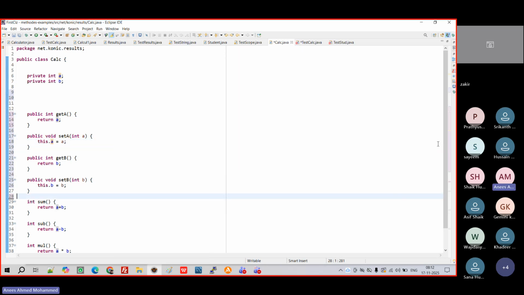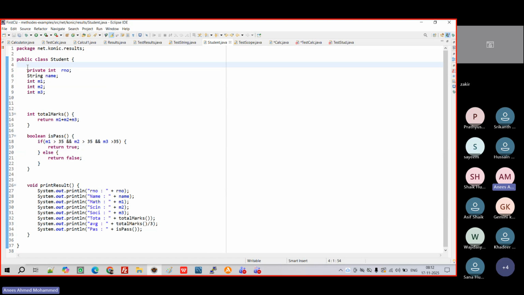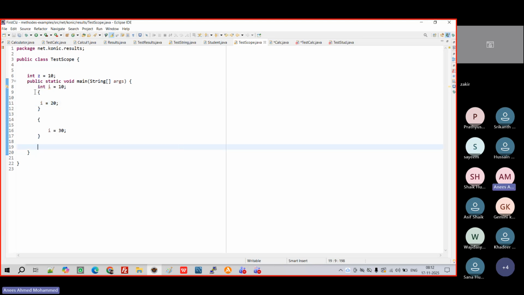Now let's repeat from the first. Initially we used to create the student. We discussed scope initially. What is scope? Scope is brackets. The bracket helps us understand the scope of that particular variable. In this case, the bracket creates the lifespan of that variable. Once you open the bracket and define a variable, that life gets created for that variable. Once you come out of that bracket, that variable gets destroyed.